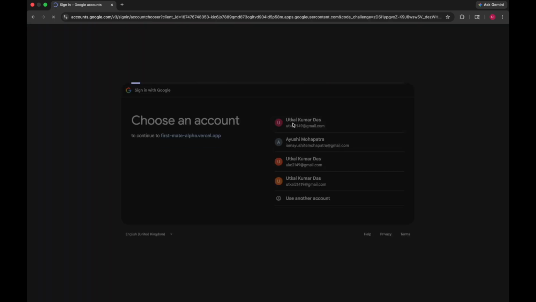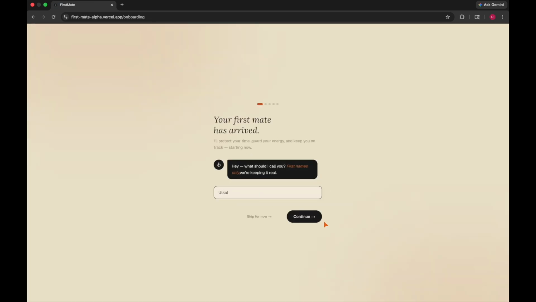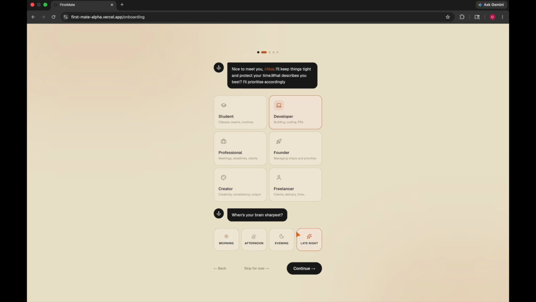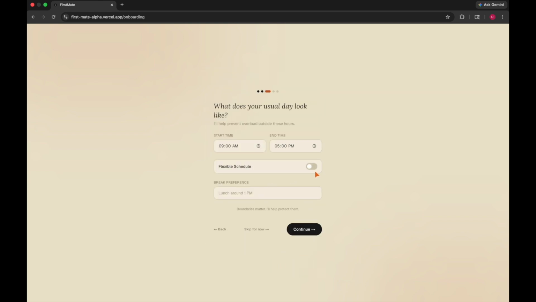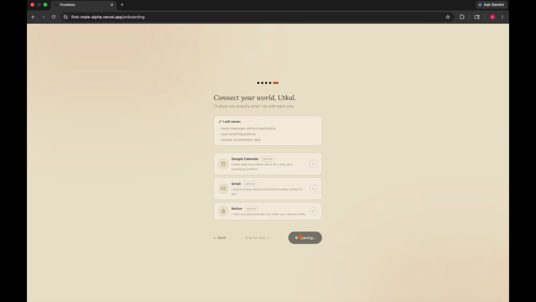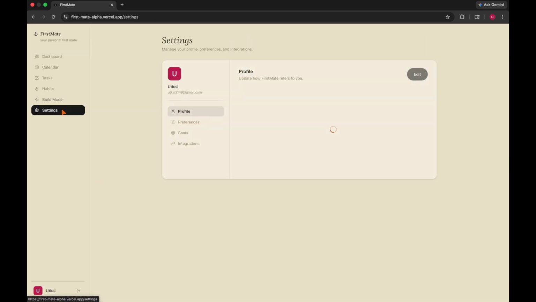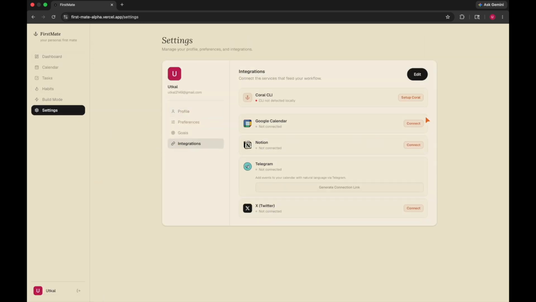So let's log in. After login, we'll be asked some basic information like our name, what describes us best, and what our main productive time or work schedule is. From taking all this information, FirstMate will help us to plan our day better and eventually be more productive. Now let's go through integrations.